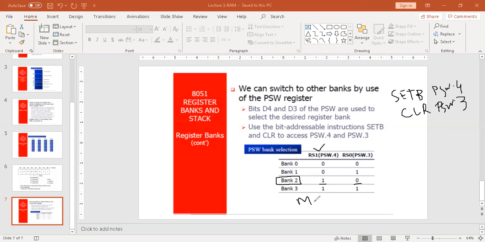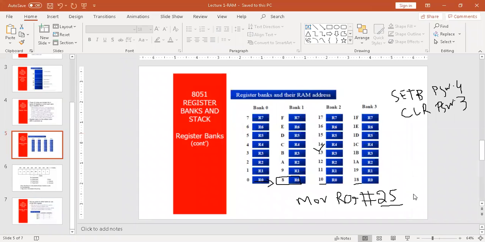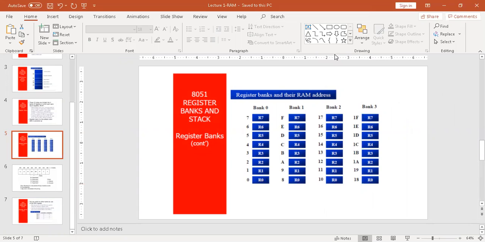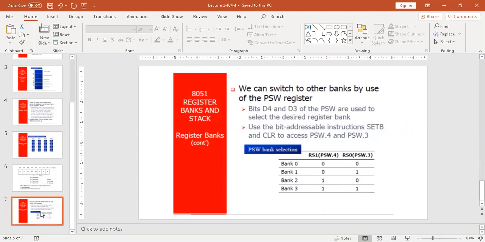So when this command is executed after selection, MOV R0, #25, this 25 will be moved to R0, but that R0 will be in register bank 2. That means it will be here in register bank 2. Understood? That's how we can switch from one bank to another using these instructions. That's all about the introduction of RAM.